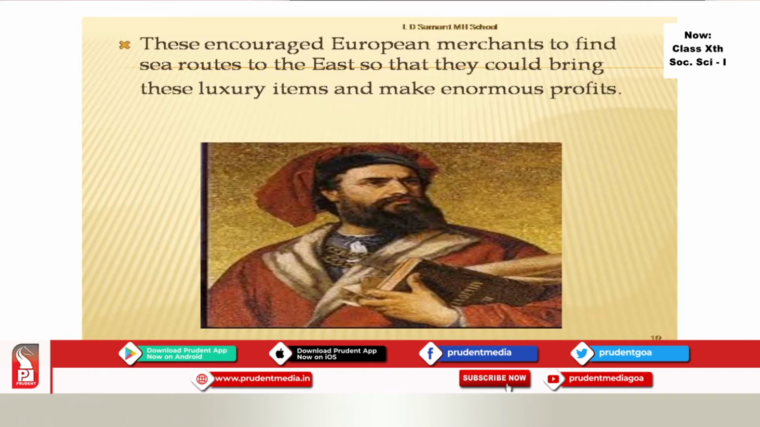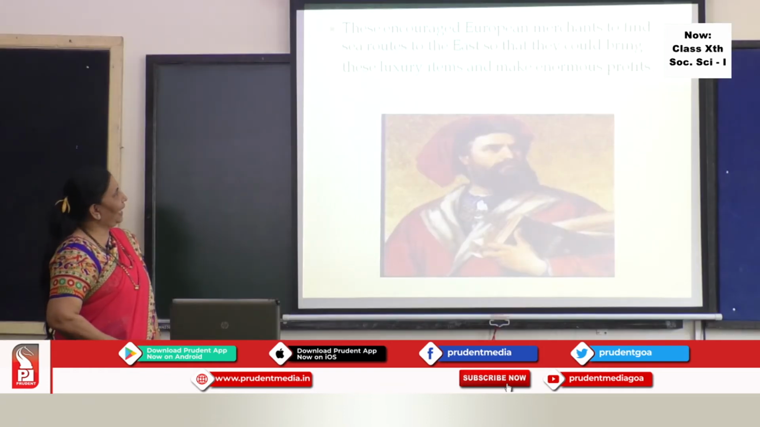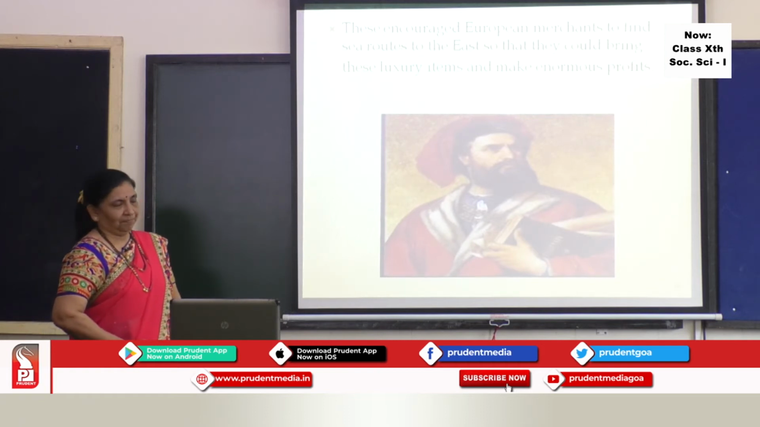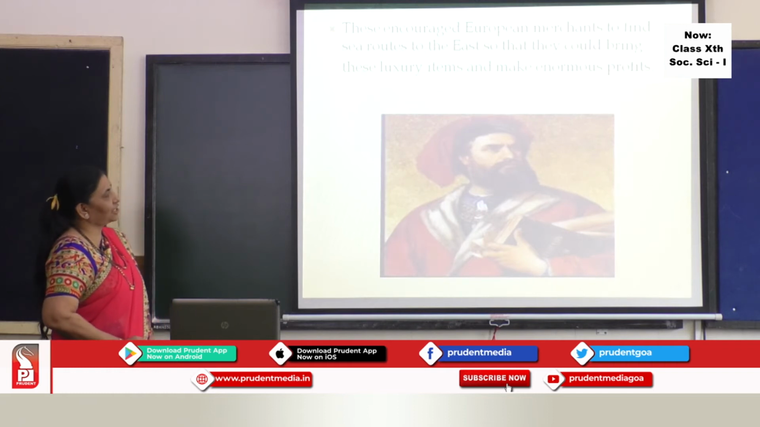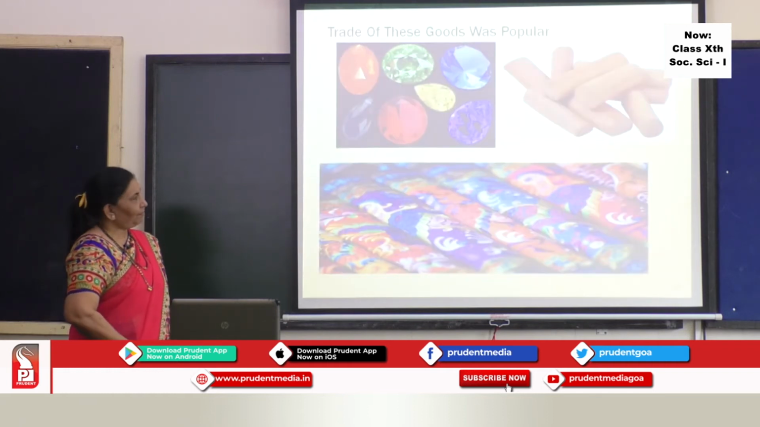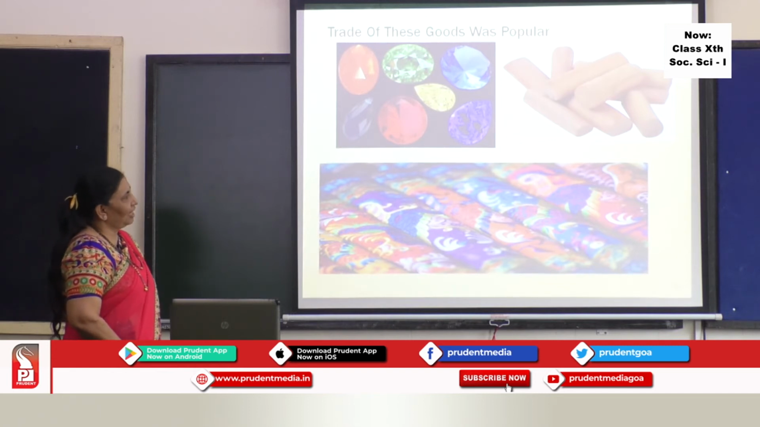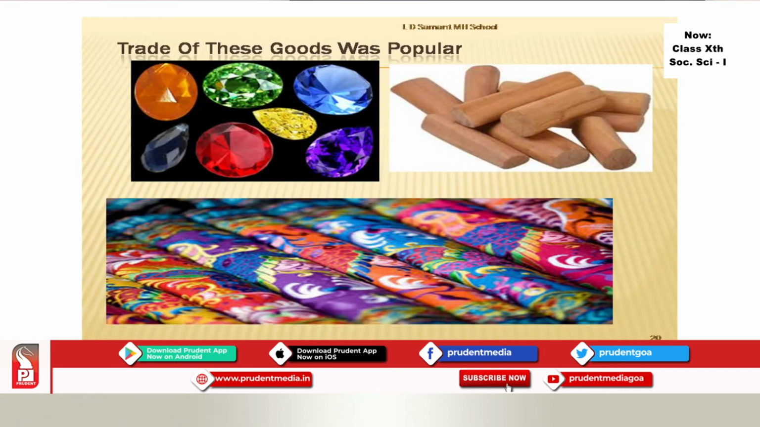Here in this slide, we can see Marco Polo, who had visited China, and he encouraged other European merchants to find sea routes to the east so that they could bring these luxury items and make enormous profits. So he was the person who encouraged others also. These are the goods we can see in this slide: the precious stones, the fragrant wood, and of course the Chinese silk, which we can see here. So, and many other things which were very famous in the European markets.